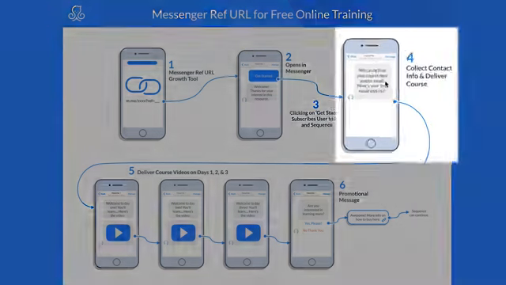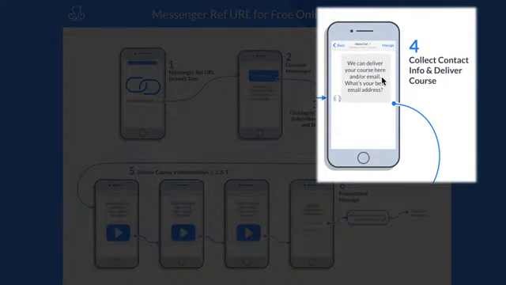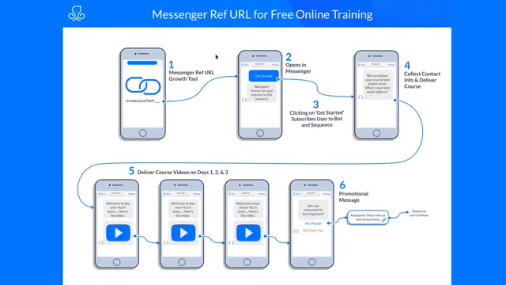Just make sure that you position this correctly, right? Say something like, we would also love your email address so that we can send you other updates and recaps about how to better your yoga practice, right? Make sure that you're not having them click get started and then they have to enter their email to get this online training.